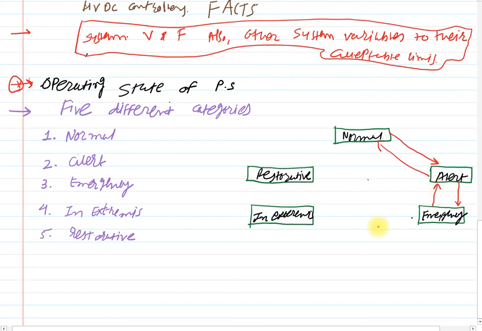Then emergency to in extreme condition, even from alert to in extreme condition, and from the in extreme to restorative, and the restorative to normal or the alert one. Here one by one we will see how the state of power system will be transferred.